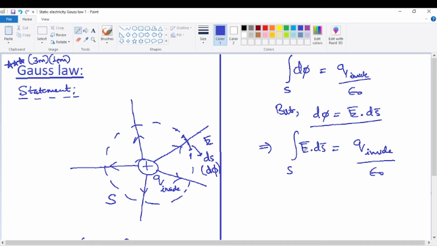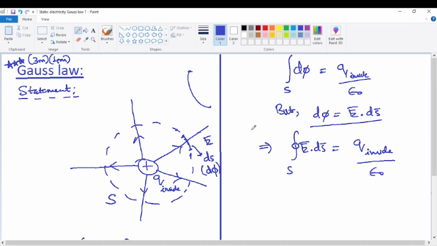Now the important thing is this integral is related to the closed surface. The surface is denoted as S, and very important, this is not an open surface. For example, you have a surface like this, see here, it is called an open surface because these two ends are not joining. If this end comes and joins here, then we have a closed surface or a closed loop. If it's a two-dimensional curve, it's said to be a loop, but it's a three-dimensional surface, so it's called a closed surface. Because it's a closed surface, a small circle is drawn here. This represents that it is considered for a closed surface.